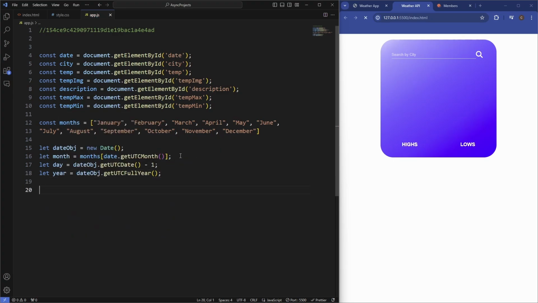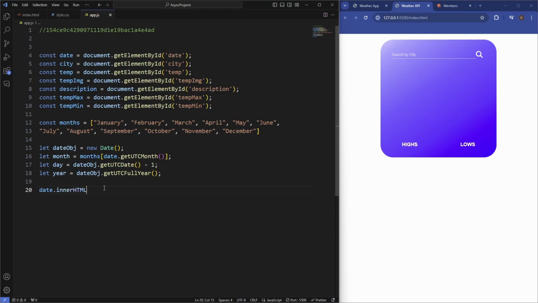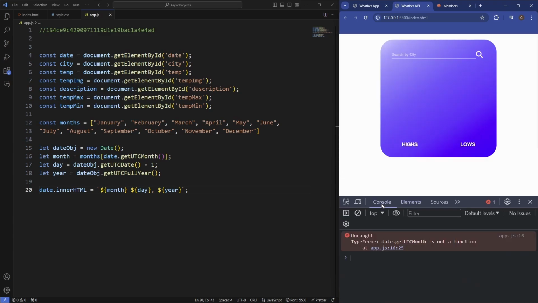And then all we need to do is display this in our app here. So we'll say date dot innerHTML is going to equal month, the day, and then the year. And it's currently not displaying it, so let's check out the console. Let's target the actual date object. So as you can see now, that's displayed. Obviously we haven't got any styling on this, but we'll do the styling in just a moment. Let's actually fetch the data now to work with this.